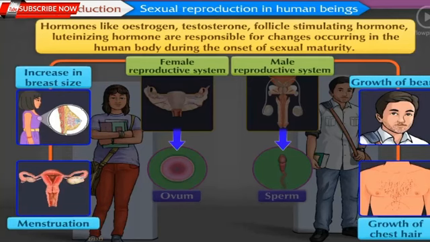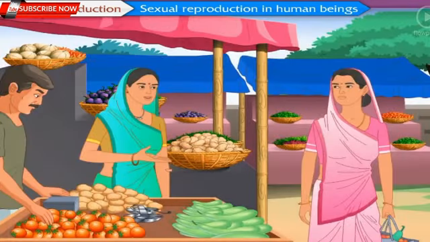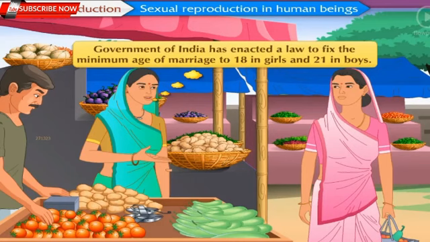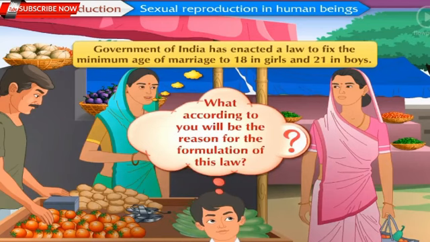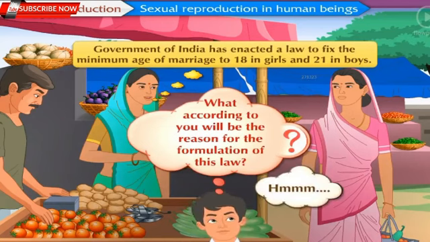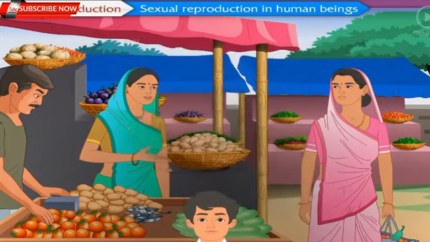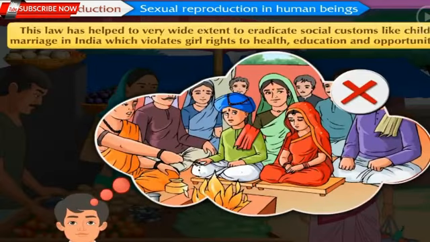of sexual activity. You might have read in the newspaper that the government of India has enacted a law to fix the minimum age of marriage to 18 in girls and 21 in boys. Can you tell what according to you will be the reason for the formulation of this law? First of all, this law helped to a very wide extent to eradicate social customs like child marriage in India, which violates girl rights to health, education, and opportunity.